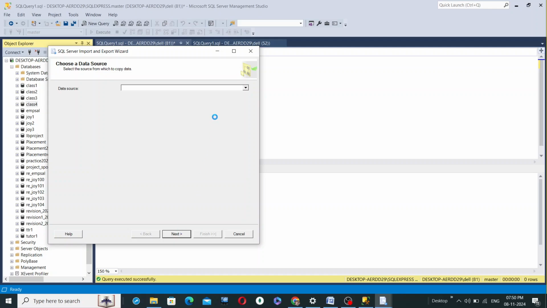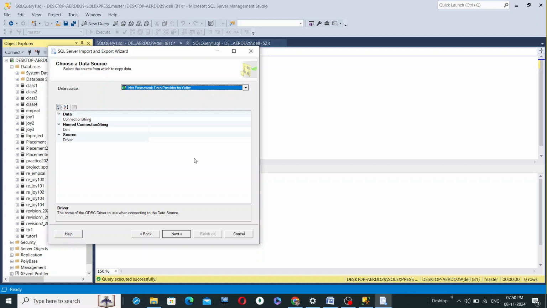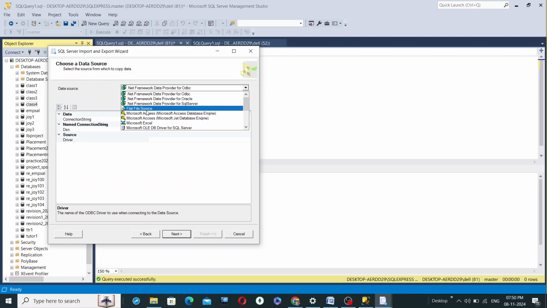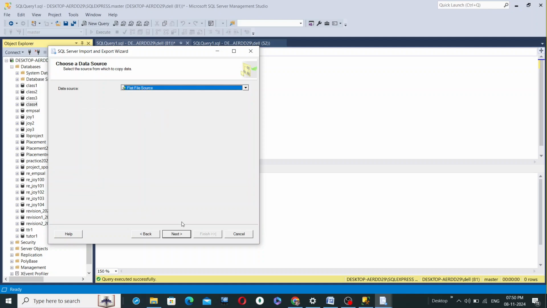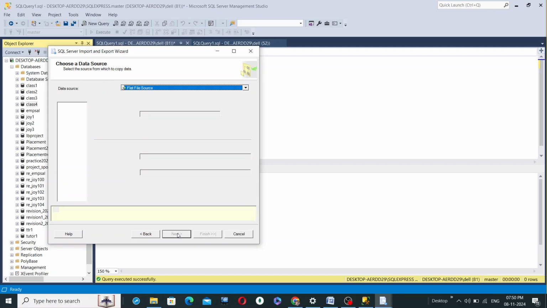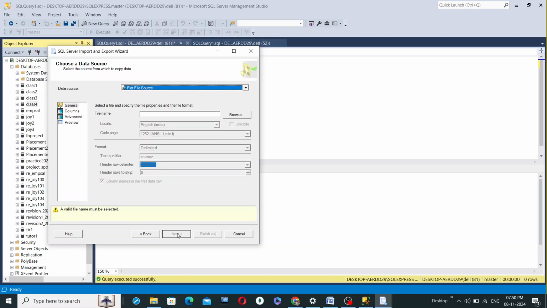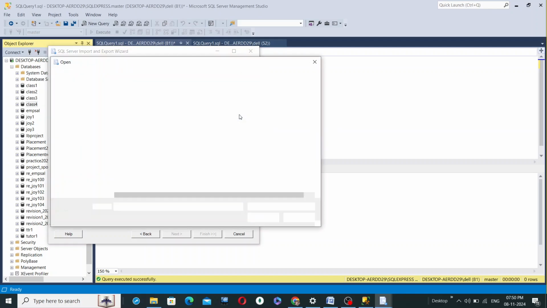In the data source, go to the data source and select flat file source. These steps you have to slightly remember whenever you're trying to import a CSV file. Now you have to browse.